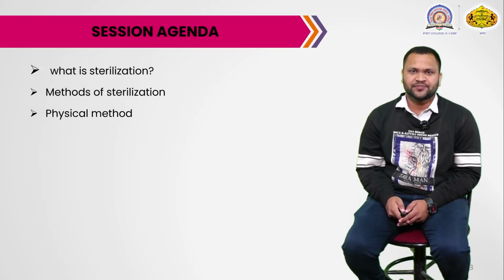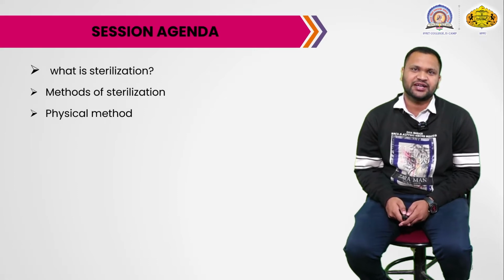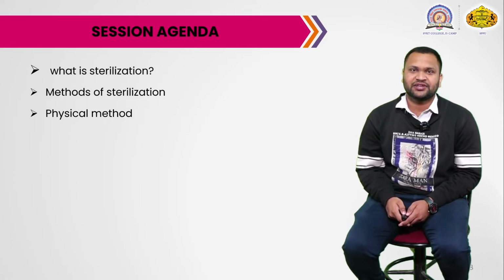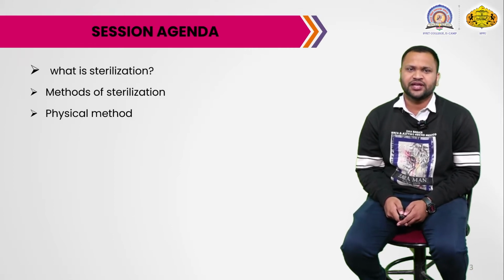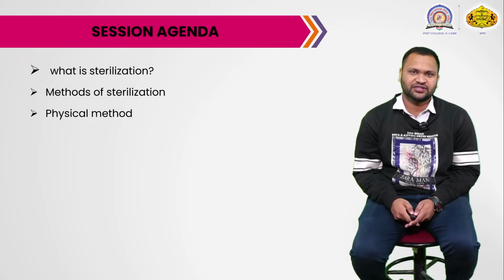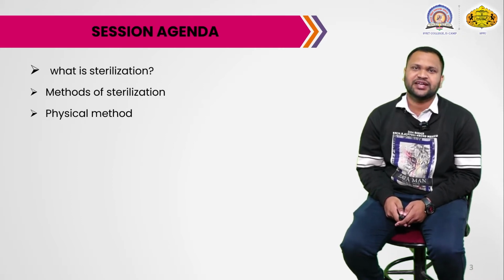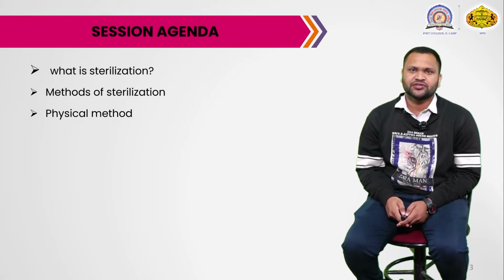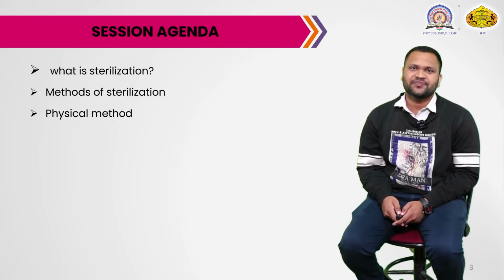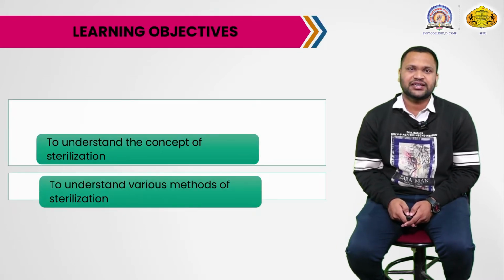Okay. So today the session agenda is what is sterilization. We have to see the concept of sterilization. Then there are different methods of sterilization, so again we have to discuss. Today, there are three types of methods of sterilization: the physical method, the chemical method, and the mechanical or separation method. Today we have to discuss the physical method.